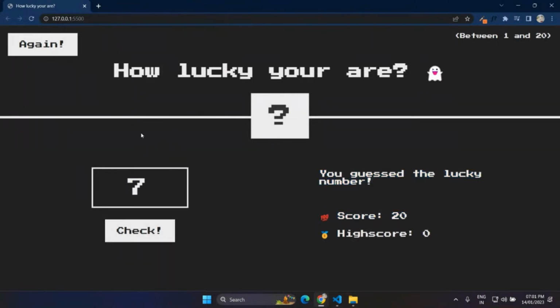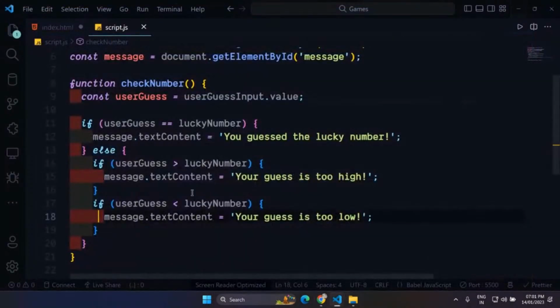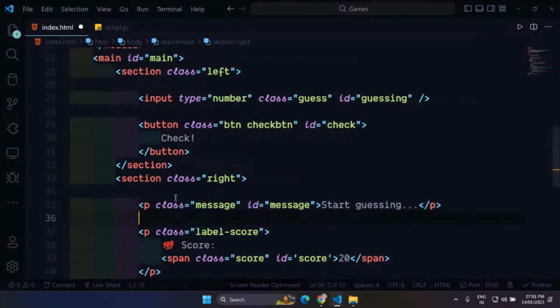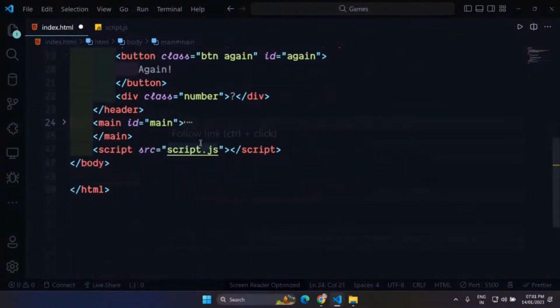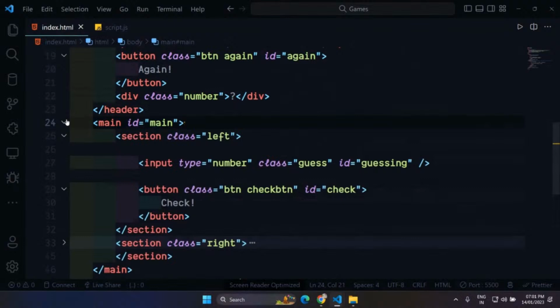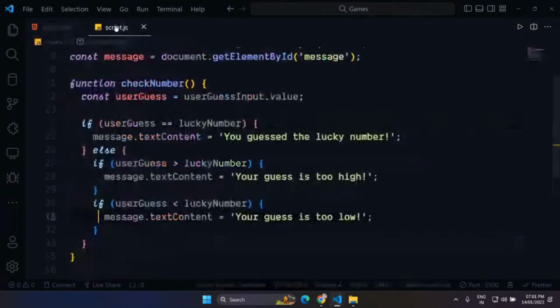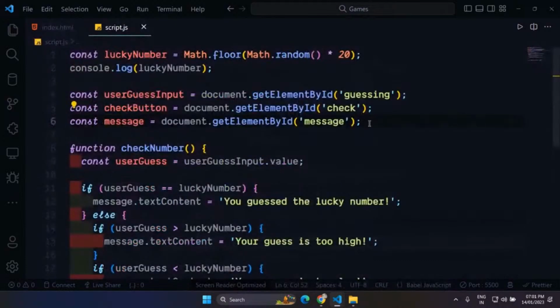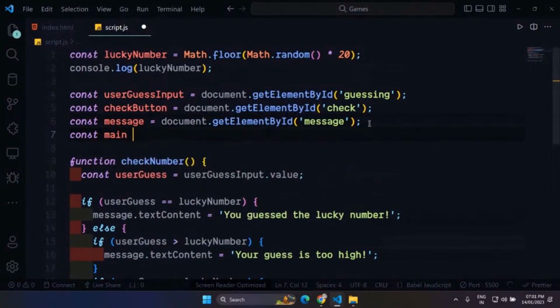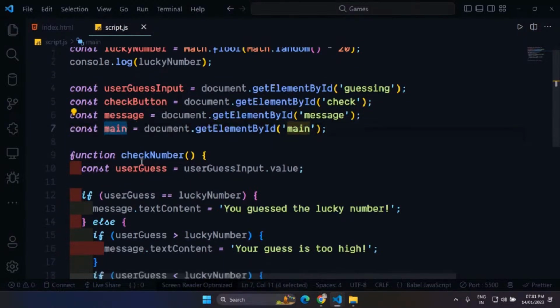And I also want to change the background color. For that, I'll just grab this whole main section, and we will change the styling for this main section. We are just going to change the background color here. So let me grab this. What is the ID again? It's main. const main equals document dot getElementById main, like this.